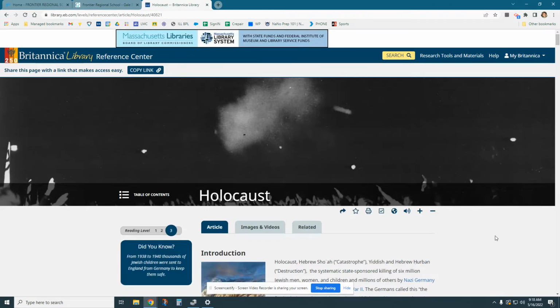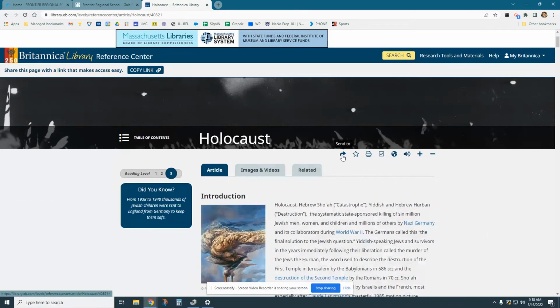But if we go back to the main article, you can see all these tools up here. So at the top, you can email that one, or share it with a friend. They have to start at the Frontier Regional website to get there, kind of like how we did. Clicking that link may not work if you're outside of Frontier. You can star it to favorite and save it for later. You can print it out. You're more than welcome to print these articles out in the library.